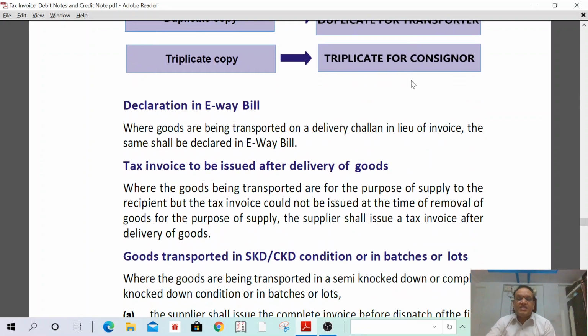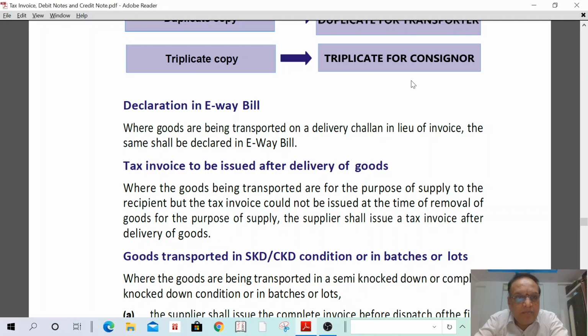Next, declaration in e-way bill. Actually, in e-way bill, the details of tax invoice have to be mentioned. But in case we are issuing a delivery challan, the details of the delivery challan have to be mentioned in the e-way bill. When is an e-way bill required? E-way bill is required if the value of goods exceeds 50,000. If the value of goods exceeds 50,000, then an e-way bill is issued. In case a delivery challan is issued, its details have to be mentioned in the e-way bill.